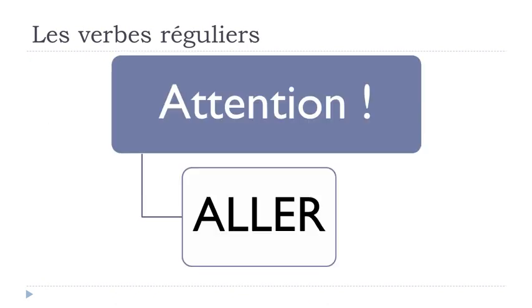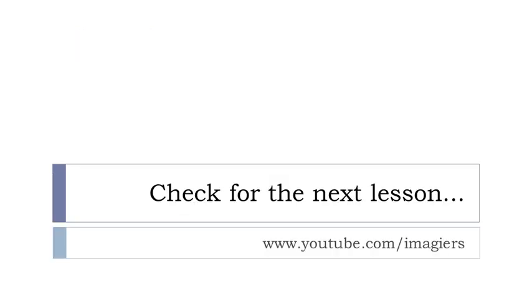Remember that even if this beautiful verb aller, which we tend to use quite often because it means to go, ends with er, it is not regular at all. It is the exception ending with er that is not regular. We'll have the chance to see the way to conjugate it, but for now, that's it.